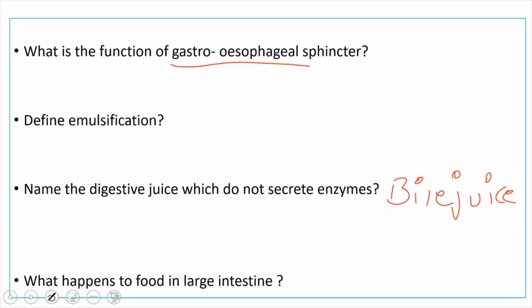What happens to food inside the large intestine? What type of food will enter the large intestine? The undigested food will enter the large intestine, because whatever food got digested will be absorbed into the blood inside the small intestine only, through the walls, because the walls contain small finger-like projections called villi.